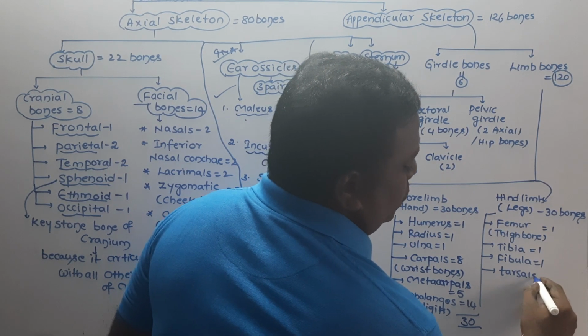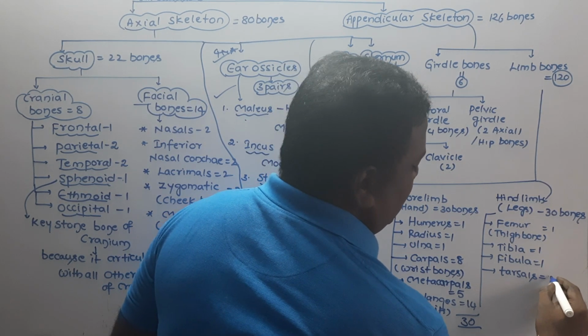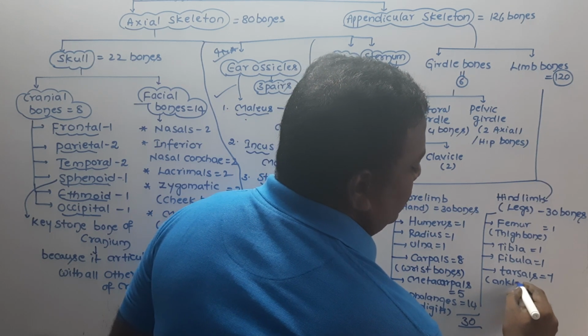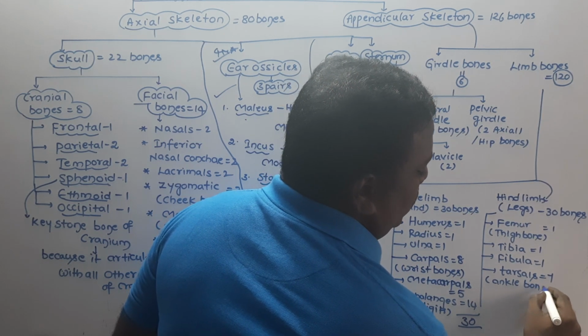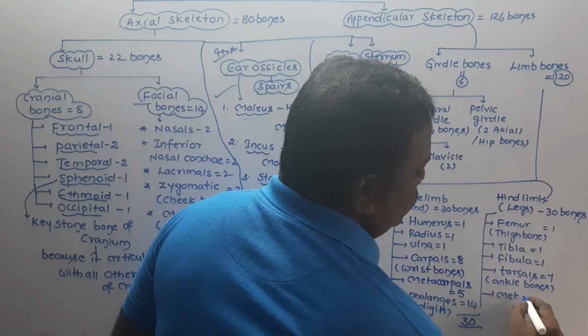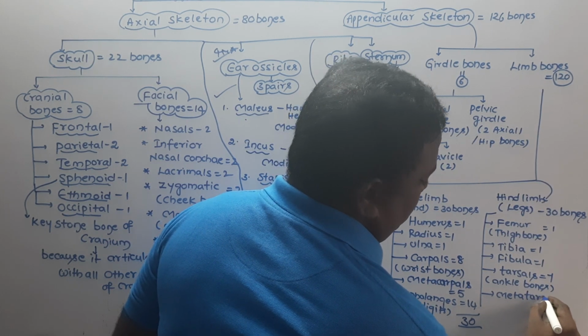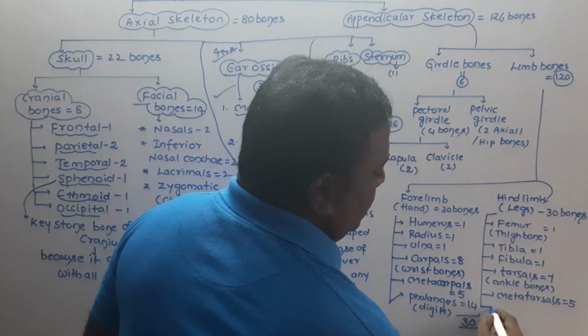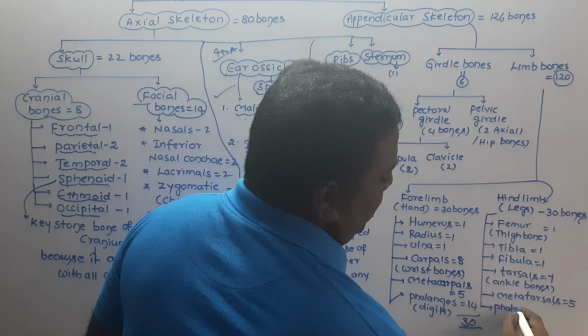I think the students know very well about these tarsals. Tarsals are 7, and these are called ankle bones. Metatarsals, which are also called sole bones, are 5. And phalanges, 14.